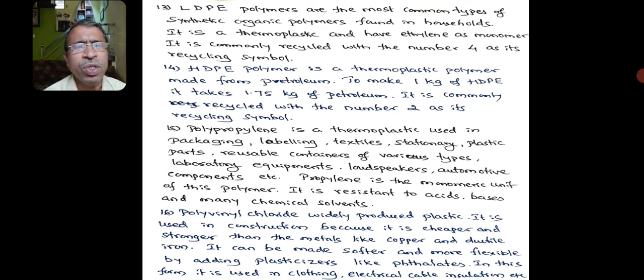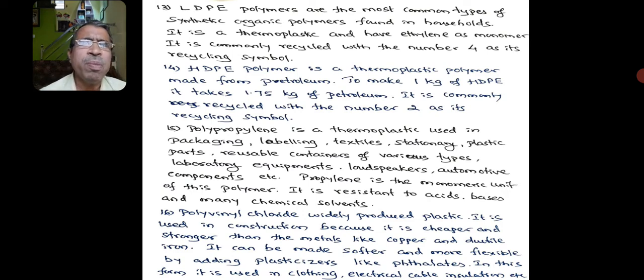It is even used in laboratory equipment, sound systems in loudspeakers, automotive components, etc. Propylene is the monomeric unit of this polymer. It is resistant to acids, bases, and many chemical solvents.